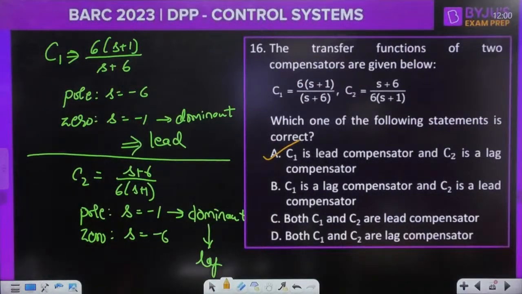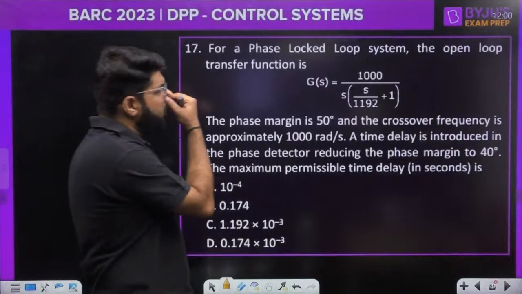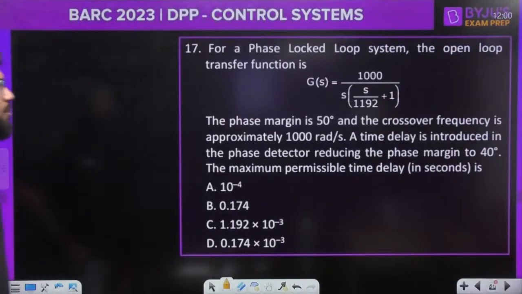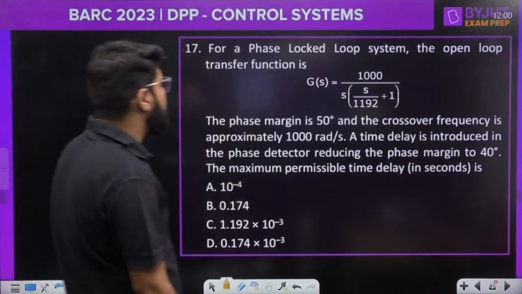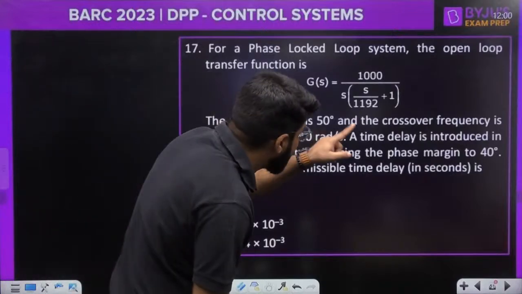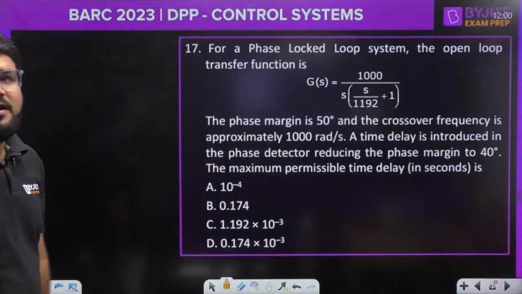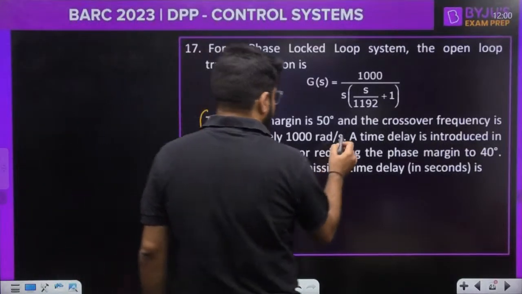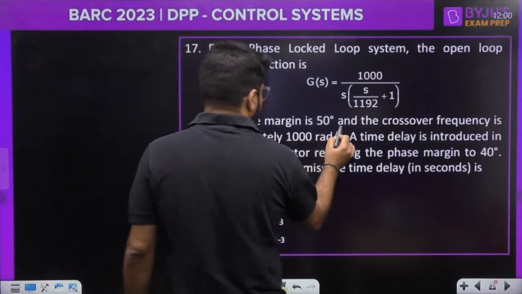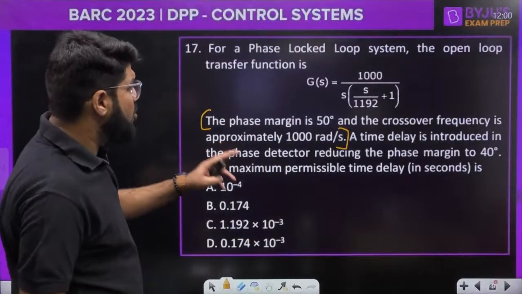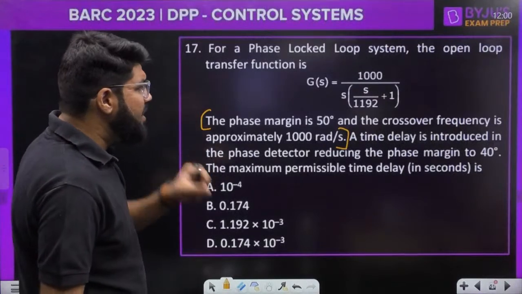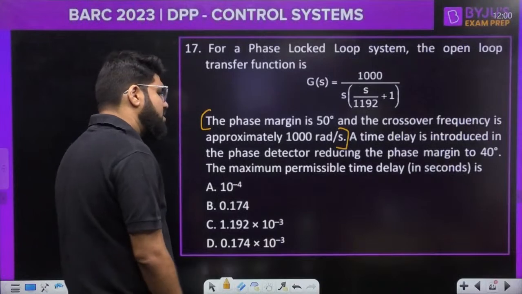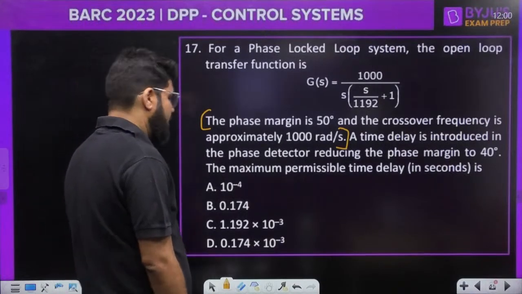Done. Next question here. For a phase locked loop system, the open loop transfer function is given to you: 1000 upon S times (S upon 1192 plus 1). The phase margin is 50 degree and the crossover frequency is approximately 1000 radian per second. If I want to talk about this data, the phase margin is 50 and the crossover frequency is 1000. A time delay is introduced in the phase detector, reducing the phase margin to 40 degree. What is the maximum permissible time delay?